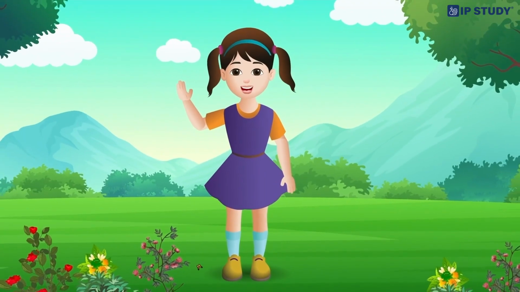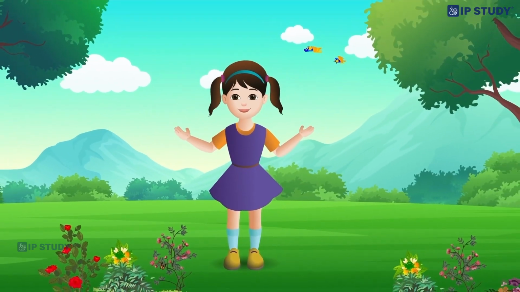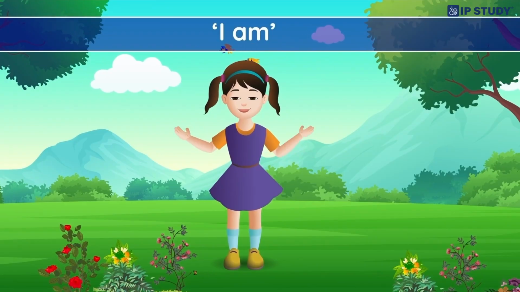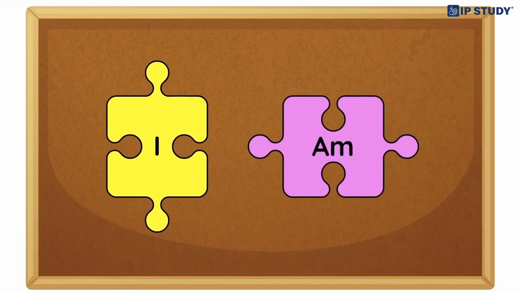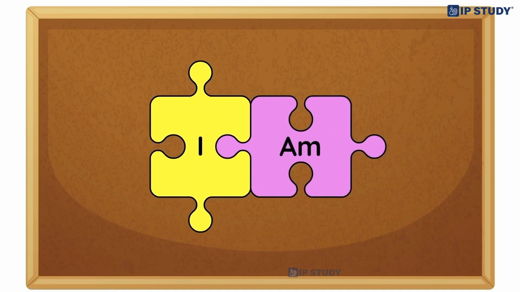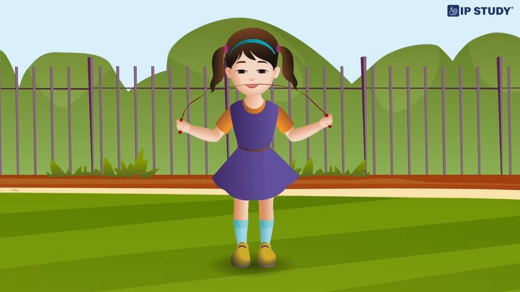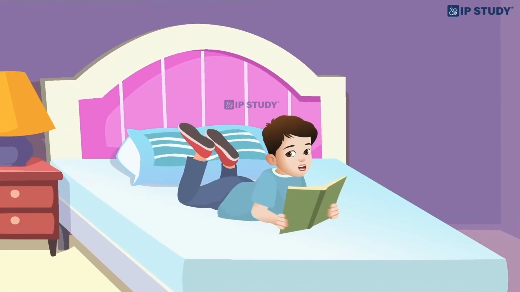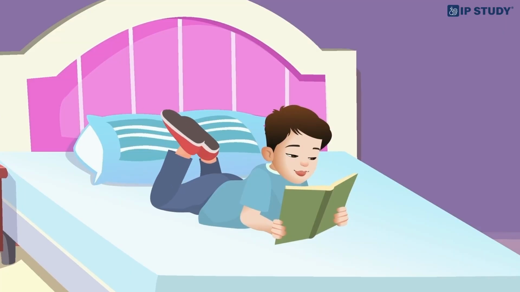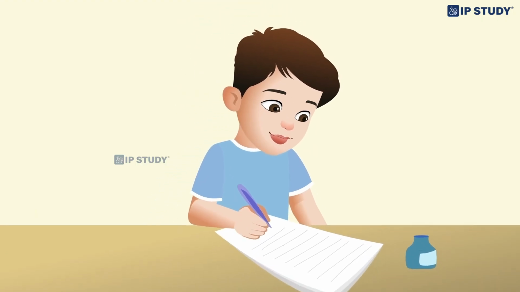When we want to talk about ourselves, we use I am. The verb am is used only with I and always follows it. Some examples are: I am a boy, I am a girl, I am reading, I am a student.